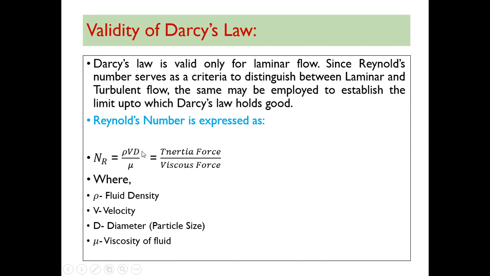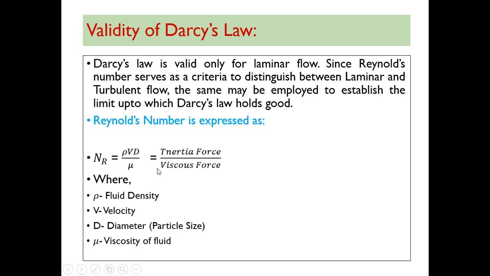Please correct this, it should be I. Reynolds number is given as rho into V into D divided by mu, where rho is the fluid density, V is the velocity, D is the diameter, or you can say particle size, not the diameter of the pipe, and mu is the viscosity of the fluid.